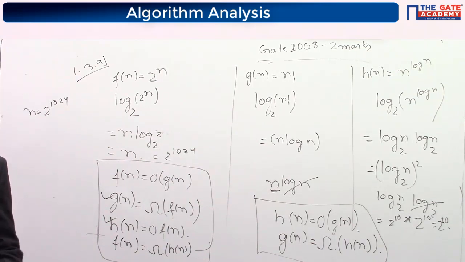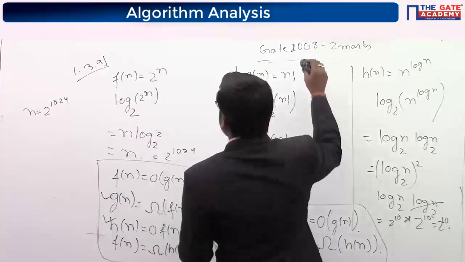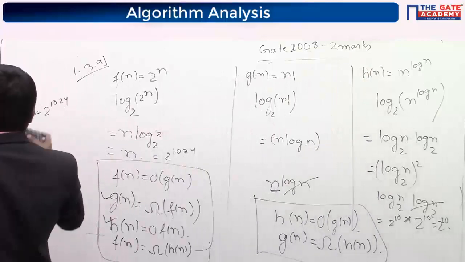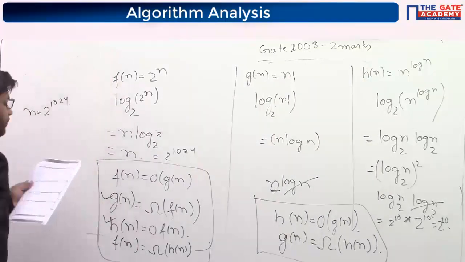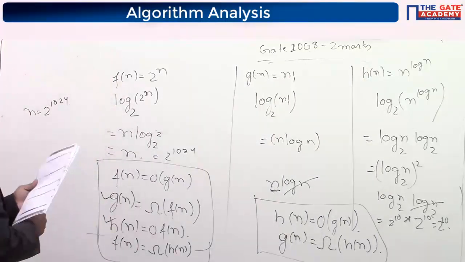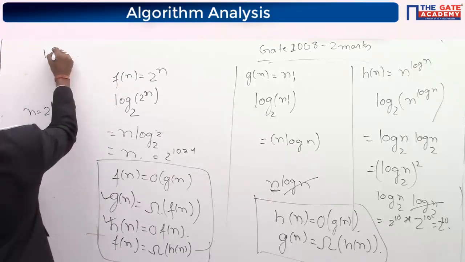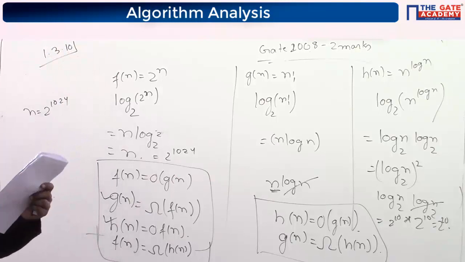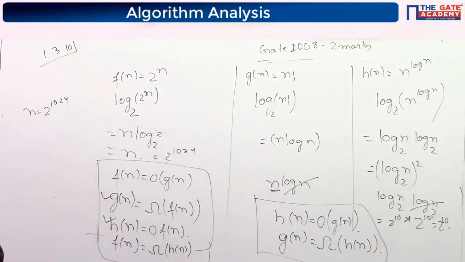Anyone having any doubt? So moving on, you can take the screenshot. I am going to erase. So 1 point. Now next one is, so that is a good question. 1.3.10. Arrange the following functions in asymptotic order. Now tell me what you got.